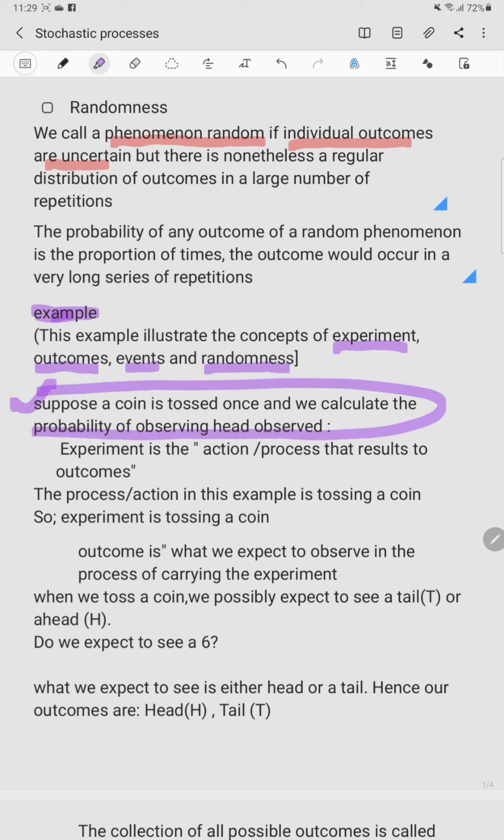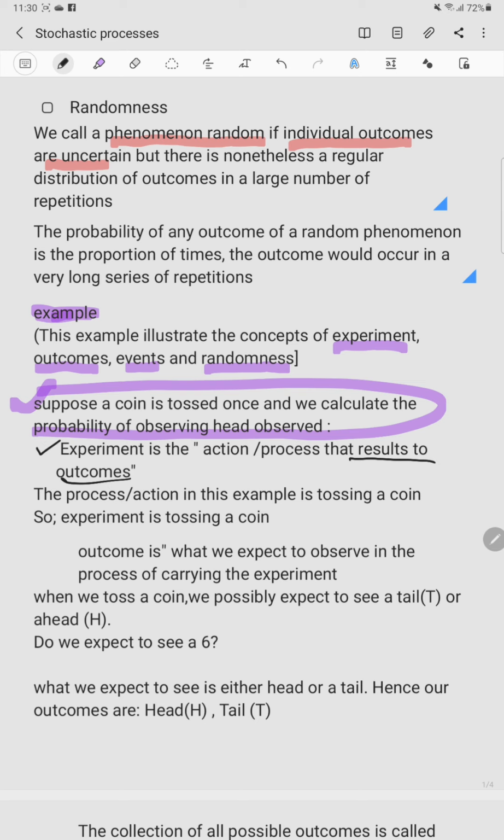Now, this is our question. Suppose a coin is tossed once and we calculate the probability of observing a head. So we want to toss a coin, and after we toss it, we want to calculate the probability of observing a head. Now we normally define an experiment as the action or the process that results in outcomes.